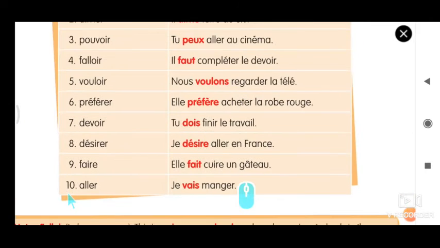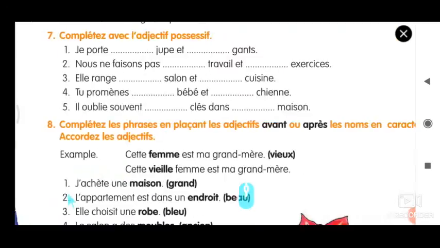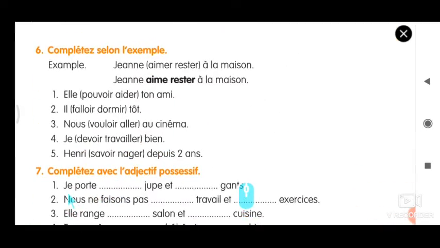Using these examples, let us complete exercise number 6. Elle pouvoir aider ton ami. Don't make any changes for the second verb. For this verb alone, have a pencil and write what I say. Elle peut, P-E-U-T. Elle peut aider ton ami.